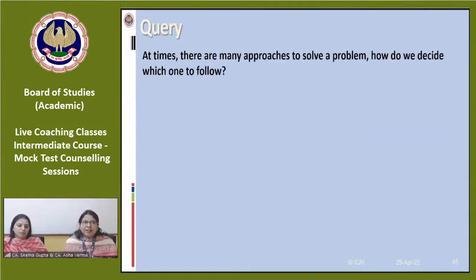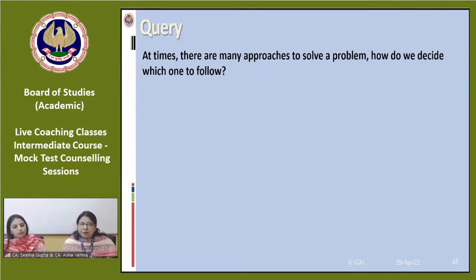Sometimes what happens while attempting the question in the examination, there may be two approaches. Like I have told you, you have to see which particular approach is suitable for that particular question. Sometimes both approaches can be adopted. In that case, you have to write your assumption very clearly, on what basis you are giving the answer.